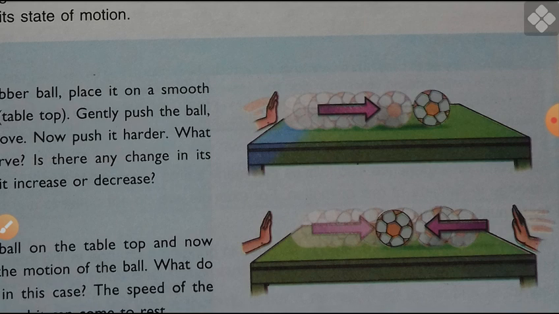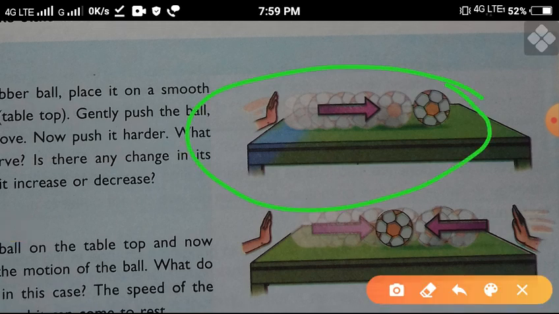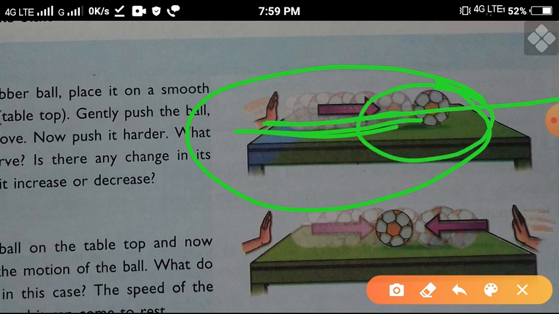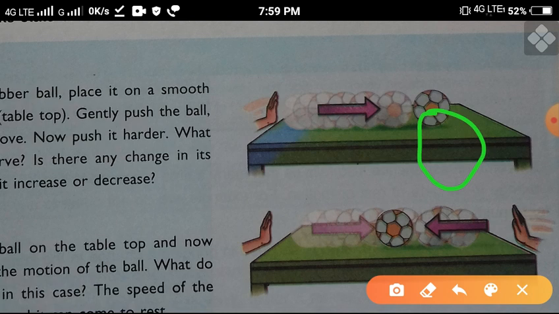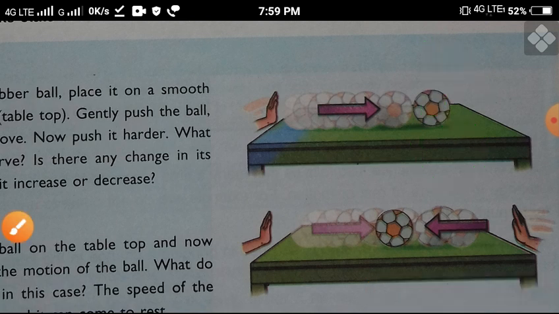Just see here, if any object or particle, like here a ball, is moving in that direction on the table. If we press the ball with the hand palm, then what happens? The ball was moving in a straight line, in any direction. If we apply a force from that direction, then the ball moves in that direction. So in this way we can say that when a force is exerted on an object or particle, it changes its direction.